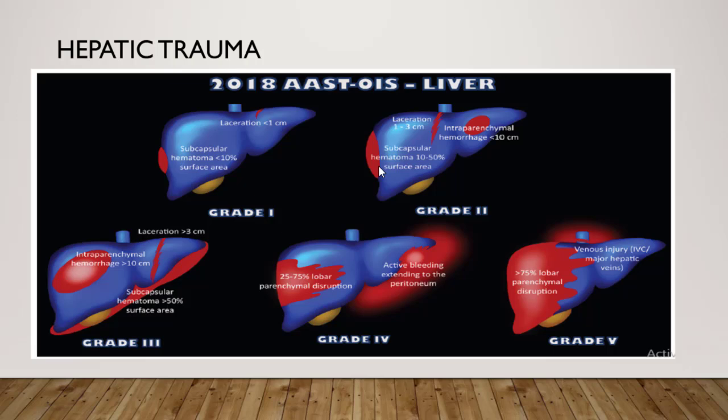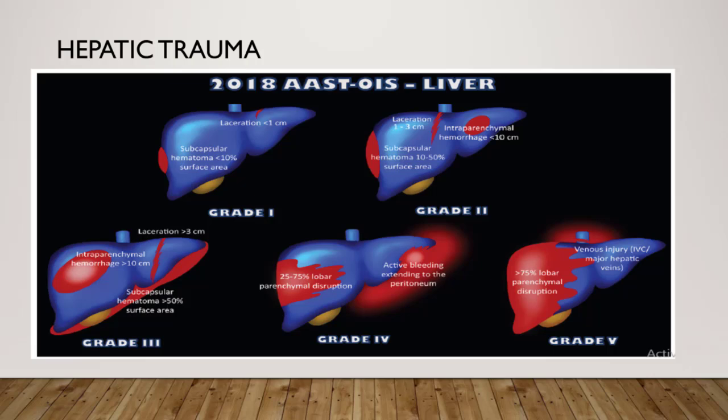Grade 3 injury includes subcapsular hematoma spanning greater than 50% of surface area, ruptured subcapsular or parenchymal hematoma, hematoma greater than 10 cm, and laceration greater than 3 cm in depth. And here in grade 3 of liver injury, vascular injury with active bleeding contained within the liver parenchyma. In contrast to the spleen, where this kind of injury is category 4, here in the liver it is a category 3 injury. The major change done in the 2018 revision included the vascular injury with active bleeding contained within the liver parenchyma. And the same as the spleen, the expression expanding is no longer used in our revision.